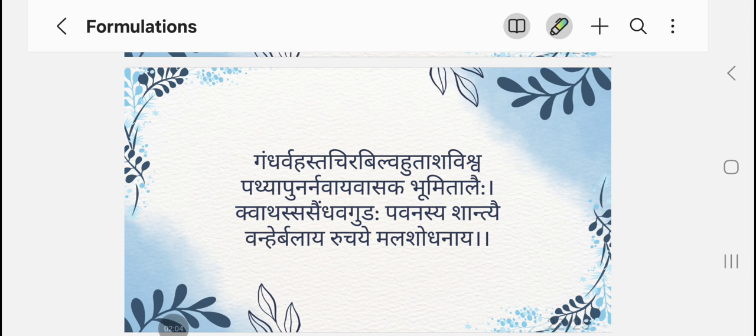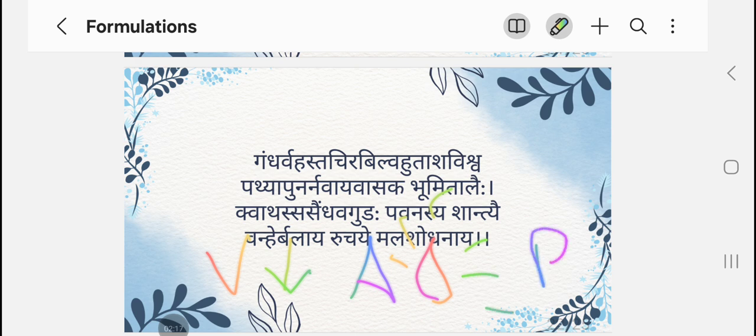The indication is that it helps in subsiding vata, and vahni balaya, it helps in strengthening the agni. Ruchyo, it helps to improve the taste, ruchi, and it helps in malashodhanaya. Okay, we will explain it in detail on the next page. So the main indication is pavanasya shantyai vahni balaya ruchyo malashodhanaya.